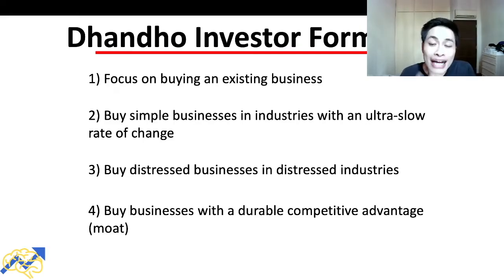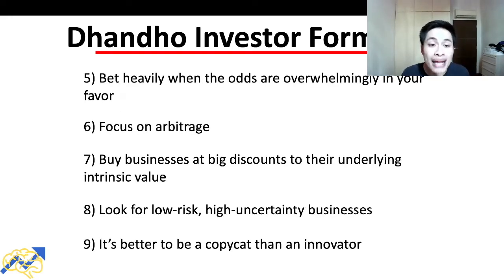There are 9 steps to the Dhandho Investor formula. The first is focus on buying an existing business. The second, buy simple businesses in industries with an ultra slow rate of change. The third, buy distressed businesses in distressed industries. Fourth, buy businesses with a durable competitive advantage or a moat. And the fifth is bet heavily when the odds are overwhelmingly in your favor.